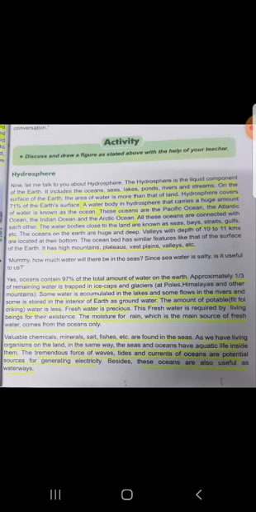Now page number 8. Now let us understand the third sphere, the atmosphere. The sphere of air that wraps the earth from all the sides is called atmosphere. So the earth is covered from all the sides with air, and that is called atmosphere. It extends approximately up to 1600 km from the surface of the earth. So this atmosphere is 1600 km in height from the earth.